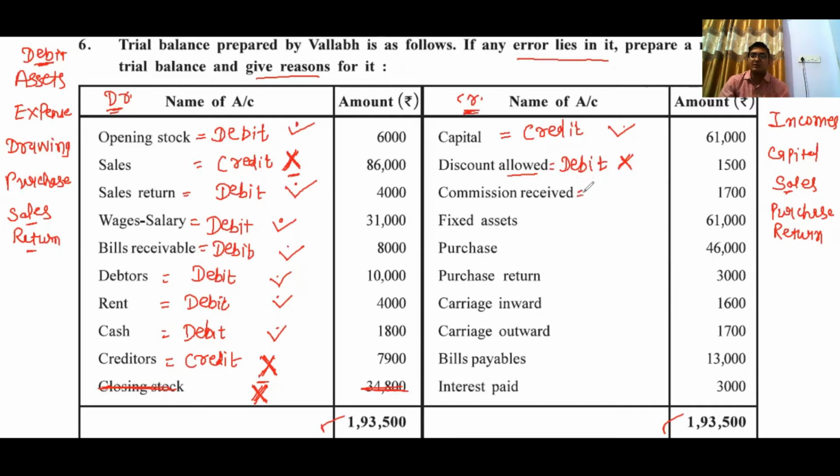Now commission received. Commission received is recorded on the credit side because it is our income. Correct entry. Fixed asset. It has a debit balance, so it is a mistake. Purchase has a debit balance.